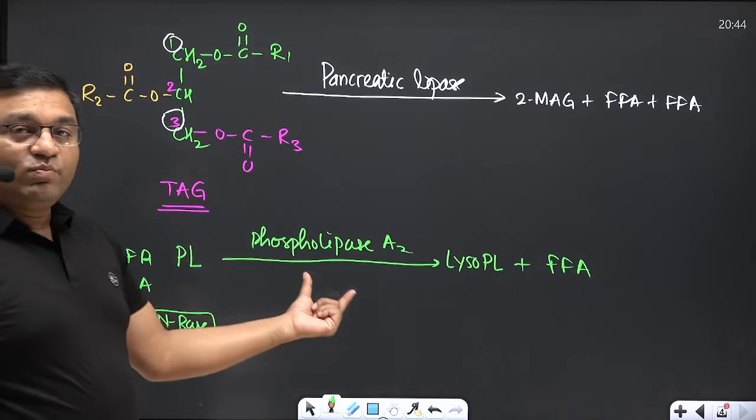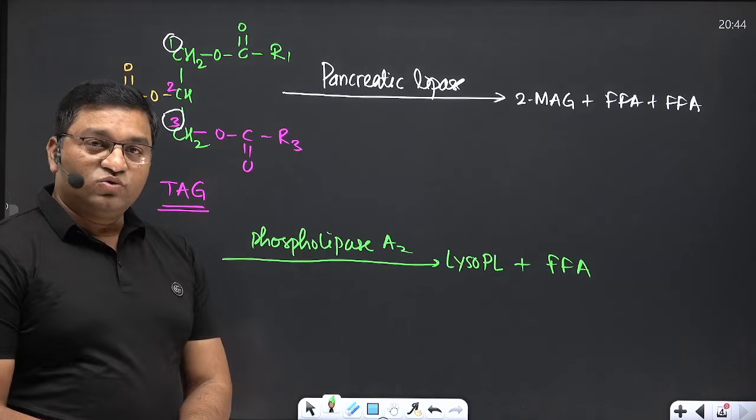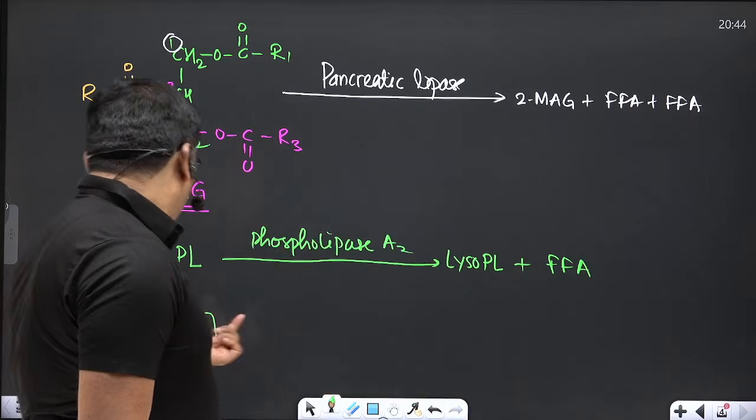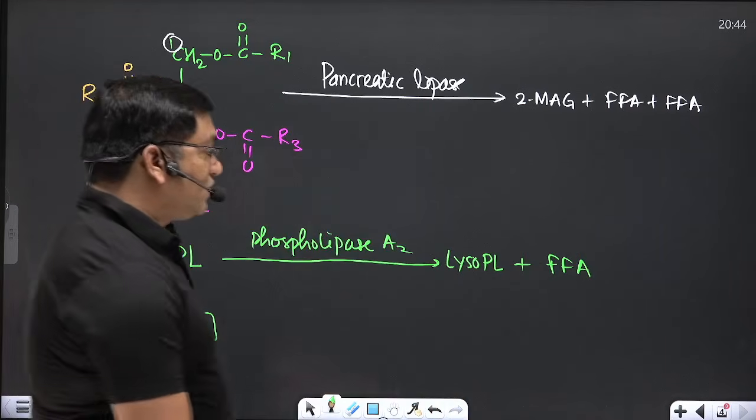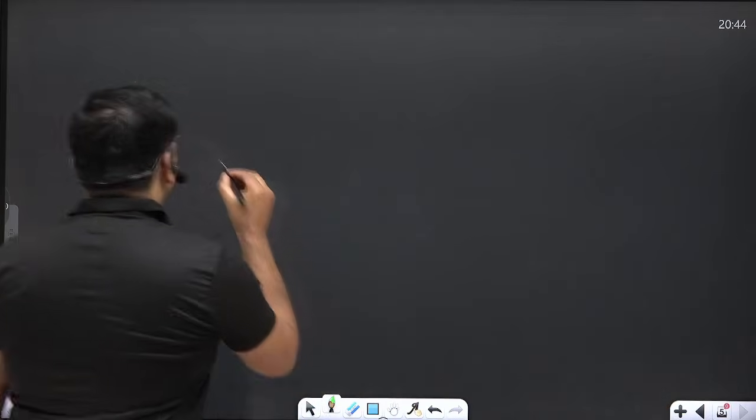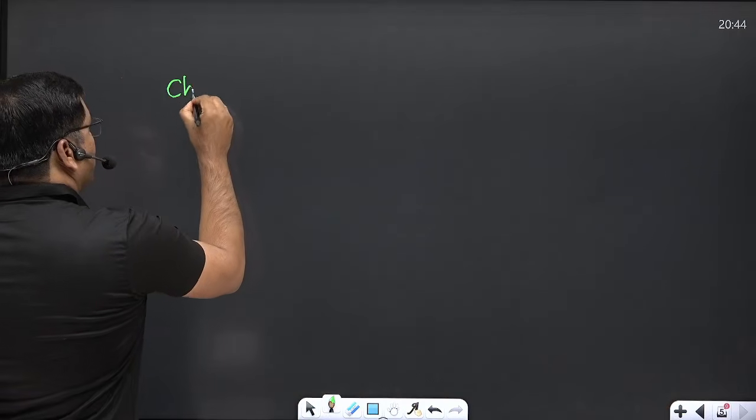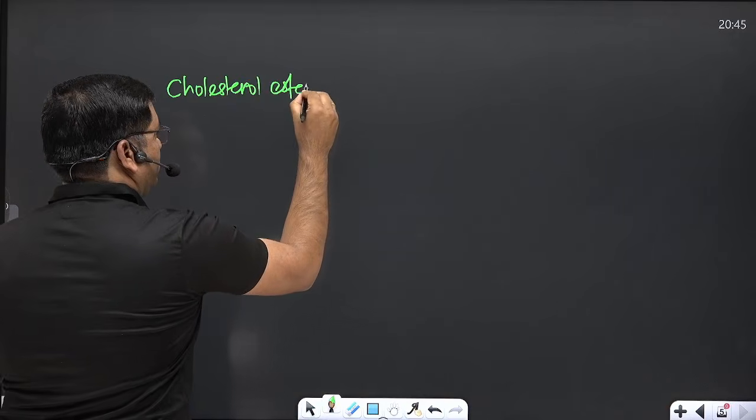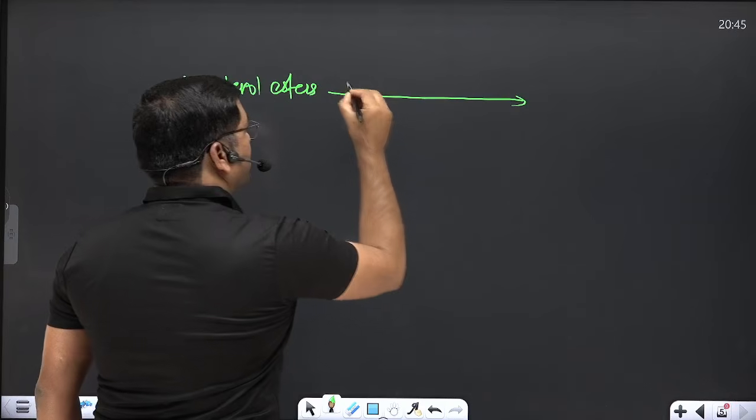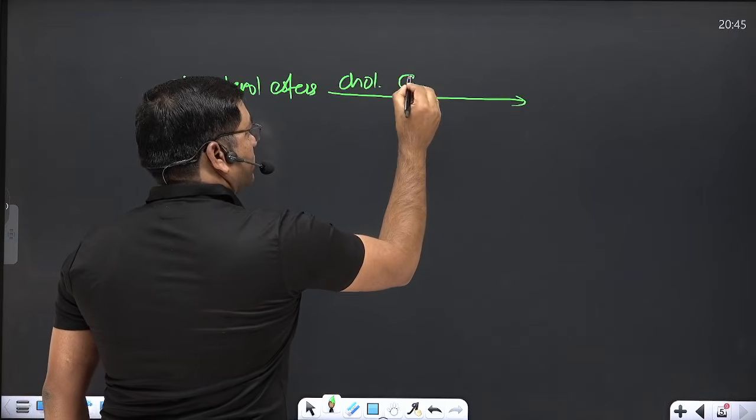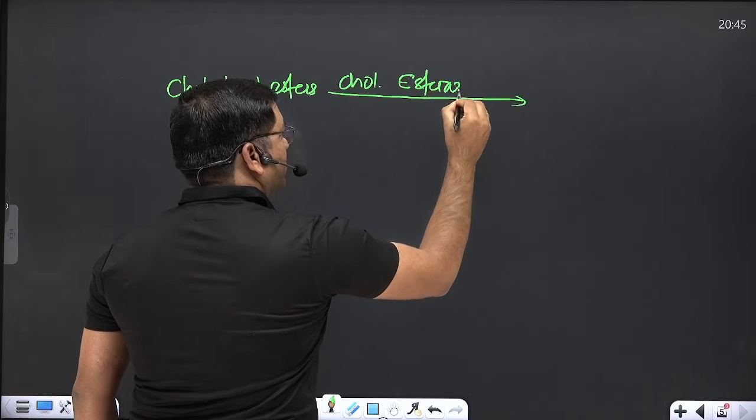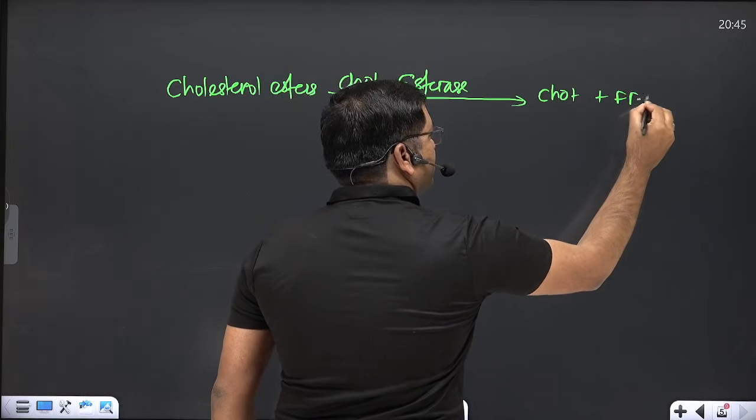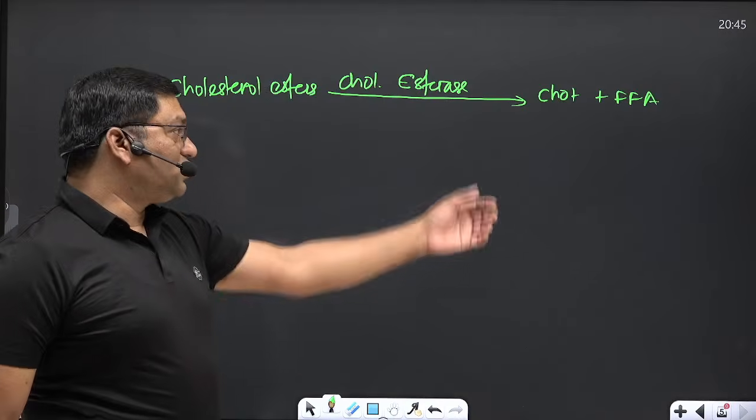So this is the second important enzyme, phospholipase A2. It acts in the intestine on the phospholipid. And the third compound is the cholesterol esters. Cholesterol esters are acted upon by cholesterol esterase and converted into free cholesterol and free fatty acid.